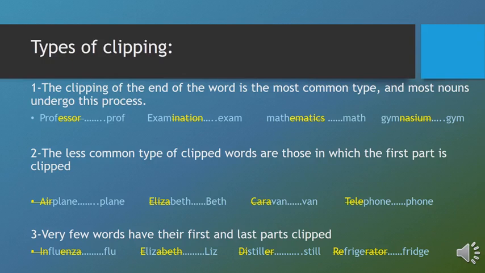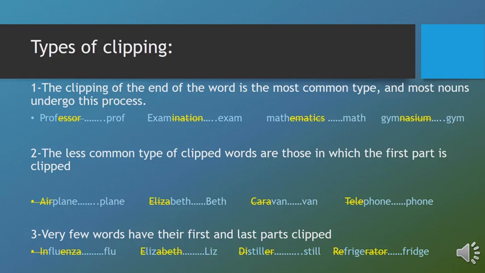Again, Elizabeth. Elizabeth can be clipped in this way, by clipping the first and the last part, Eliza and beth. What is left is the middle part, Liz. So Liz is the clipped word after clipping the first and the last part.